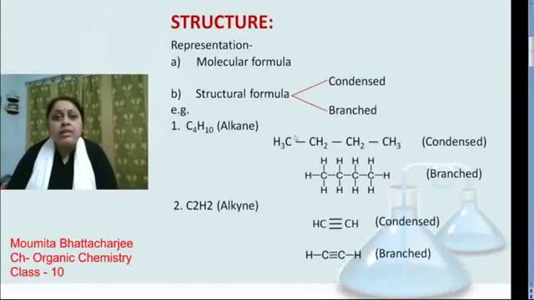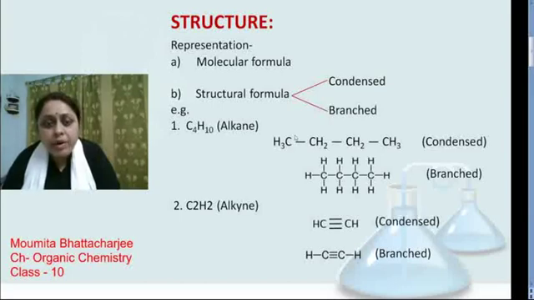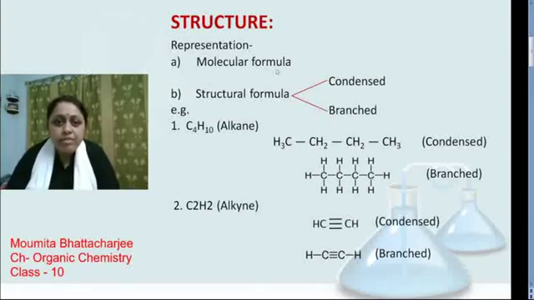Structure. How are organic compounds represented? They are represented as molecular formula and structural formula. Structural formula may be condensed structural formula and branched one. I have taken one example, C4H10. It is butane. It's an alkane. Here I have written CH3, CH2, CH2, CH3.